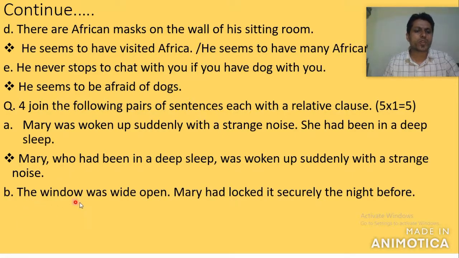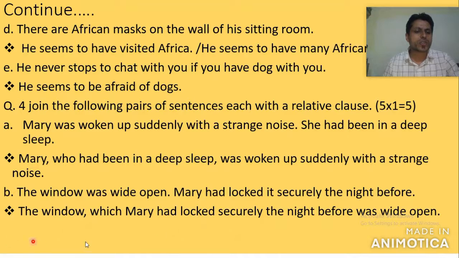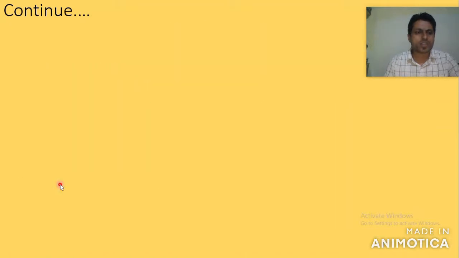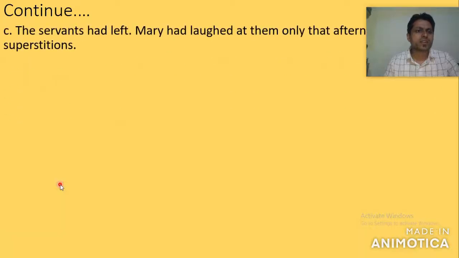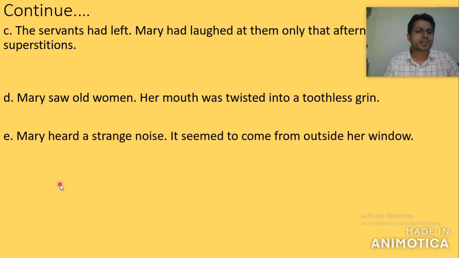Now number B: the window was wide open. Mary had locked it securely the night before. Look here, the window: you write the subject first, the window, then give a comma. This is the name of the object, so we write which Mary had locked securely the night before, then you write at last this part, was wide open. Now let's move further, number C, D and E also.